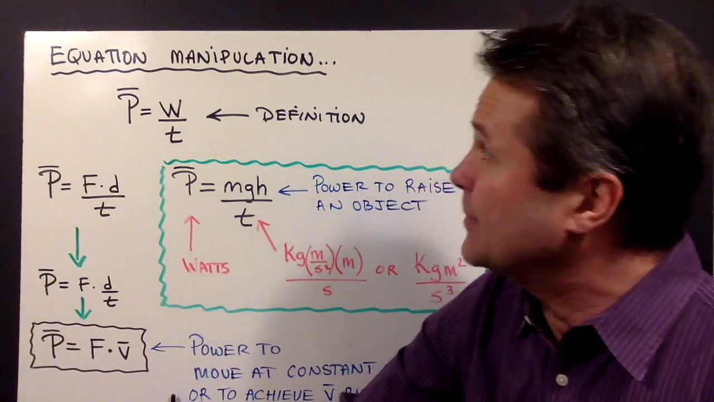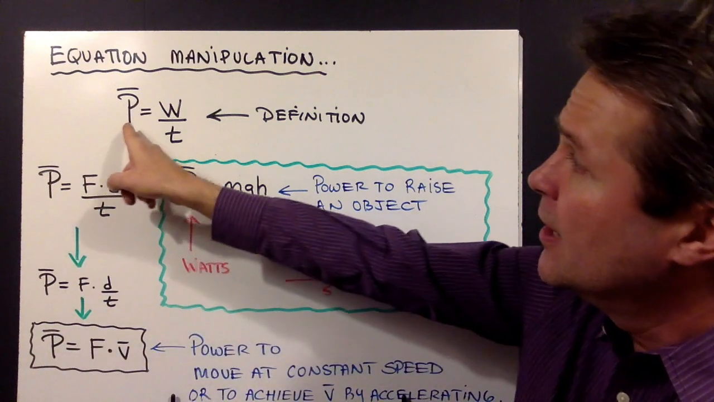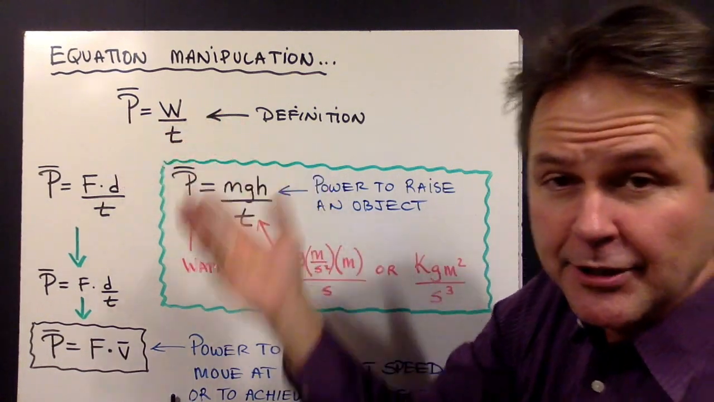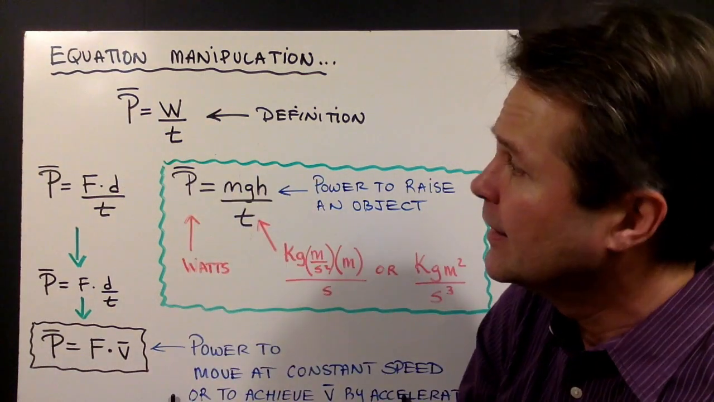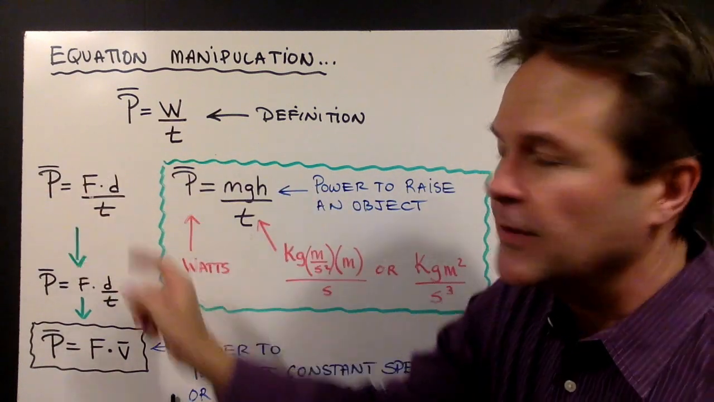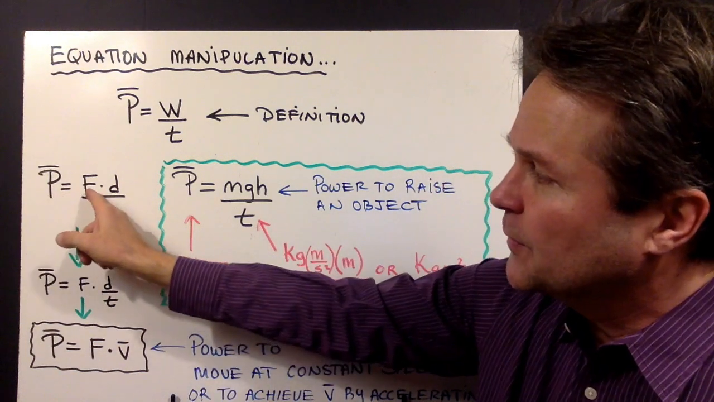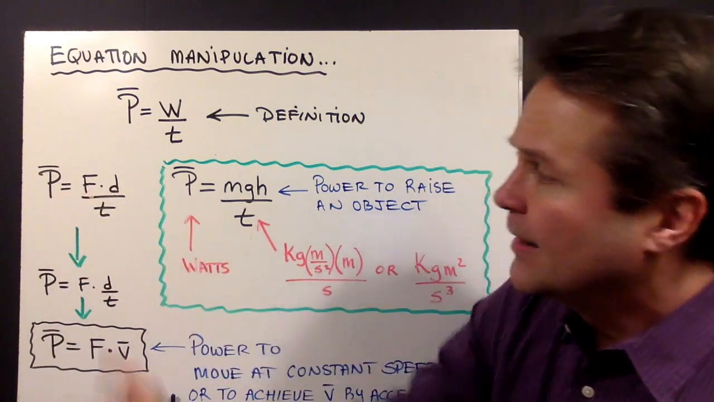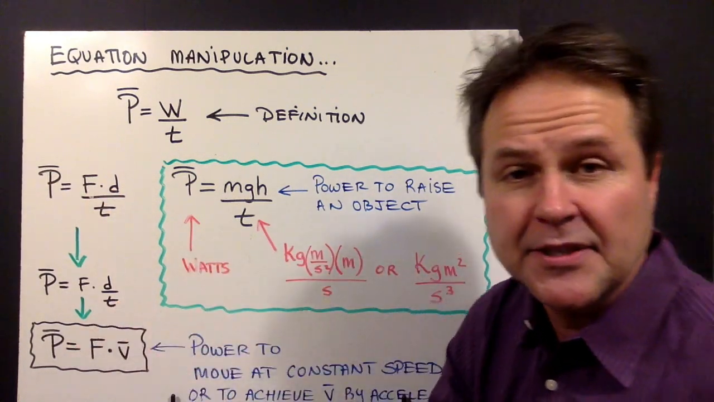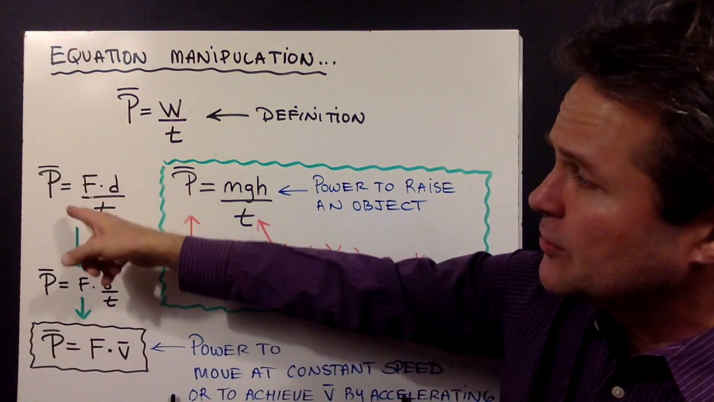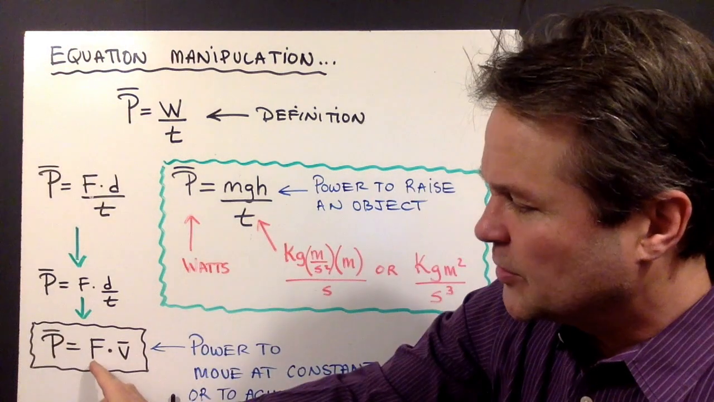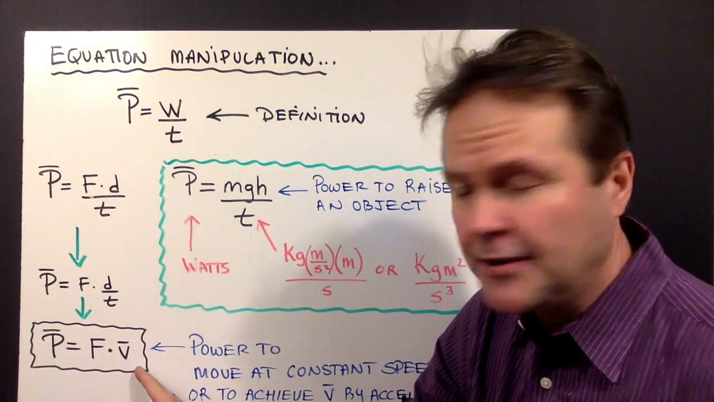So let's have a look at some equation manipulation. We have the basic formula: average power is equal to work divided by time. That's our definition, the rate of work being done. Now, we know that work is force times distance, so we can rewrite the formula as power is equal to force times distance divided by time. If we separate the distance over time, we know distance over time is the same thing as velocity. So now what we've done is we've rearranged the basic formula in terms of force and average velocity.